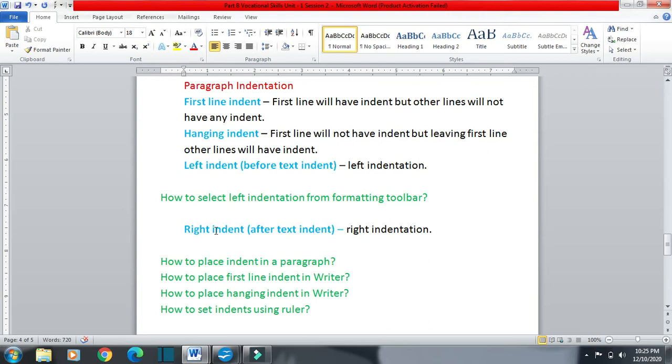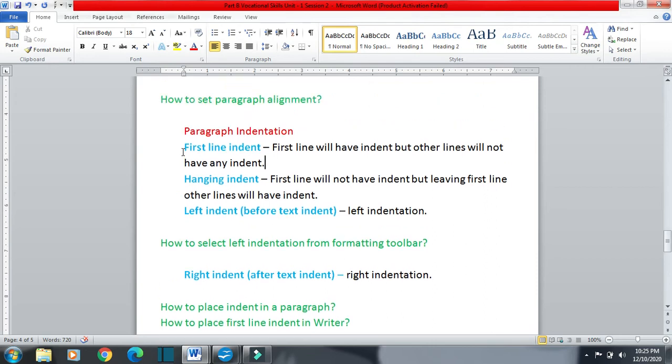First we will see how we can go for first line indent, then how we can go for hanging indent, then left indent and then right indent. So first line indent. First of all we need to see what is indent. This is the margin, the distance between the text and the paper's edge. This edge of the paper is called margin. Now after the margin, if I put some space, this is called indent. So this space is actually indent.